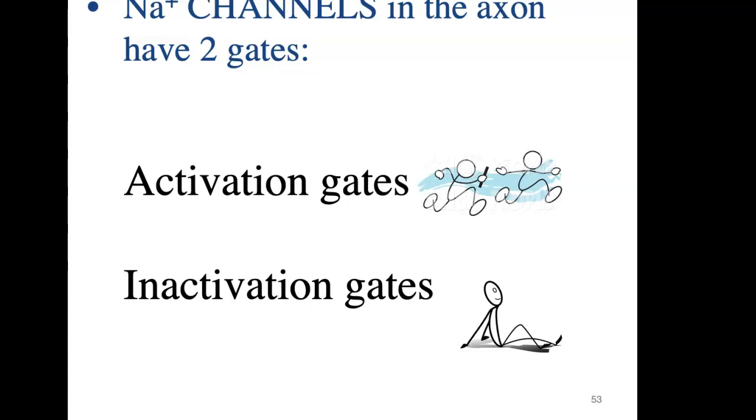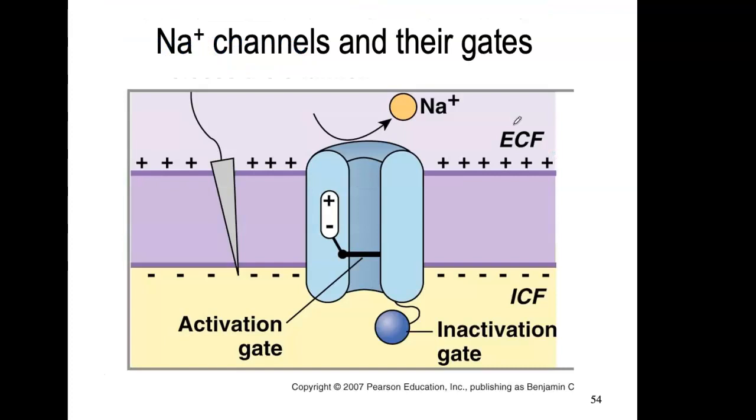Sodium channels in the axon have 2 types of gates. They have an activation gate that's going to open it and allow those ions to move, and an inactivation gate. It's going to be a gate that stops it from going backwards also, and I'll talk more about that. Here we have the membrane, a sodium channel, and it's a model for you to see. This would be an activation gate. And we're going to make a little ball and a string be an inactivation gate.